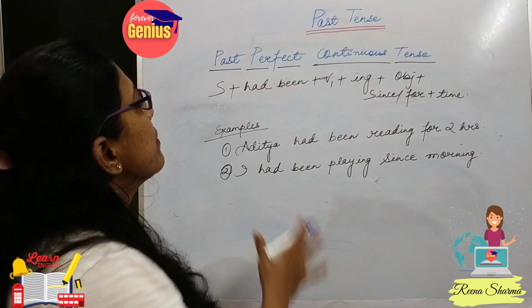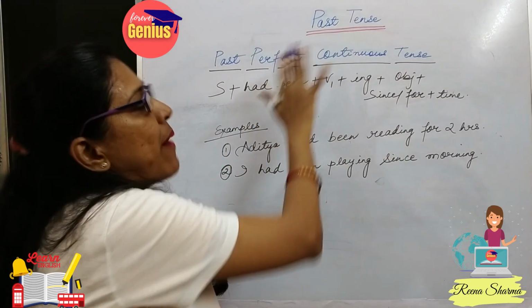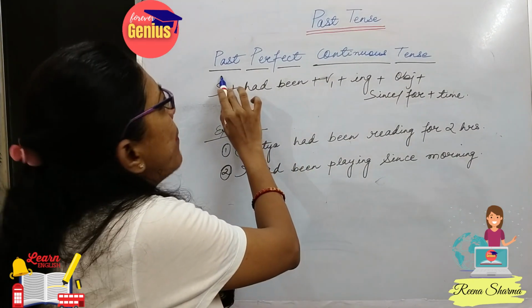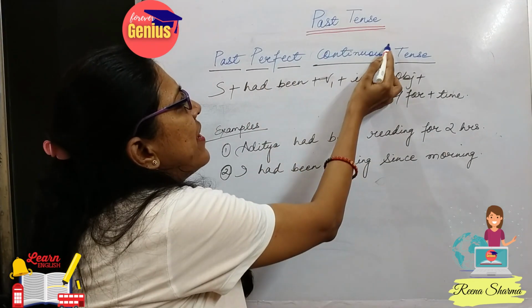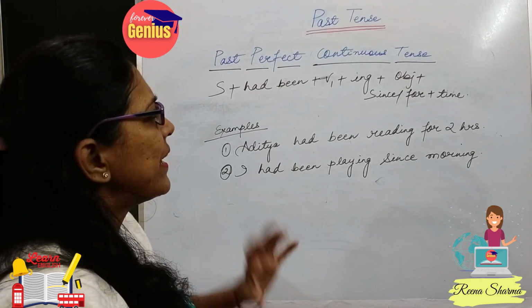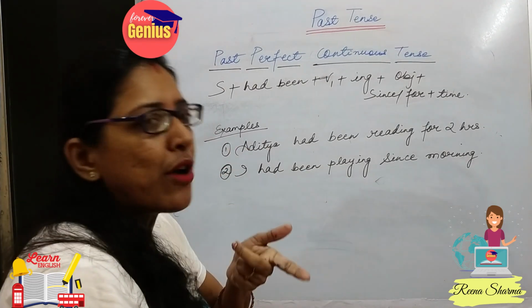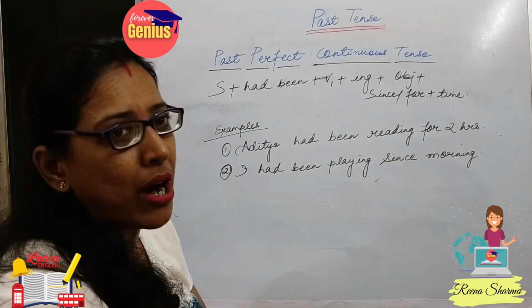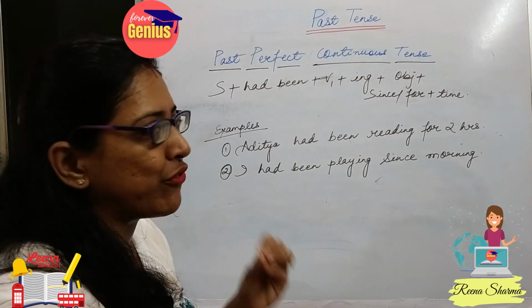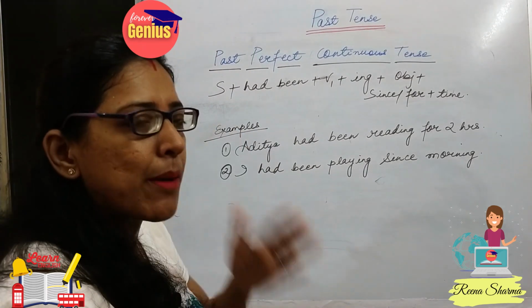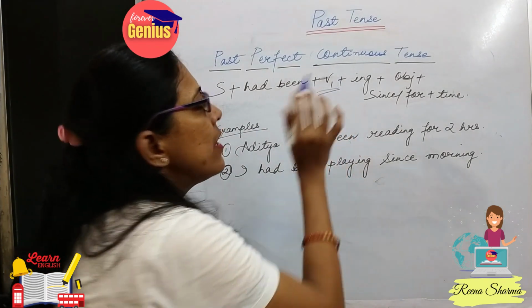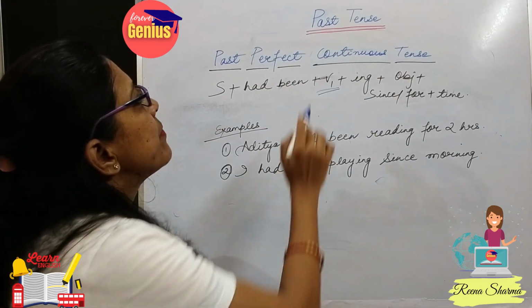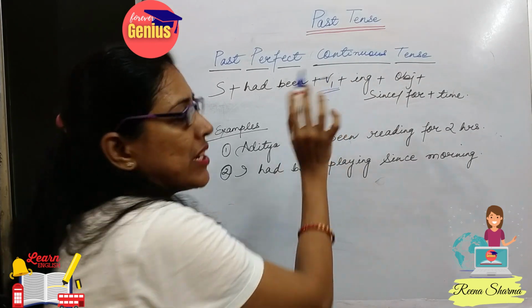So now comes the last part of past tense, that is past perfect continuous tense. We have understood what is past perfect tense. What is continuous is the only thing we have to understand in this. In past perfect we were using the third form of the verb because ing was not there. Whenever we use ing with a verb, remember, whether it is past tense, future tense or present tense, we are supposed to use the first form of the verb. So in the case of past perfect continuous tense, when the verb is in continuous form, it will be the first form of the verb.